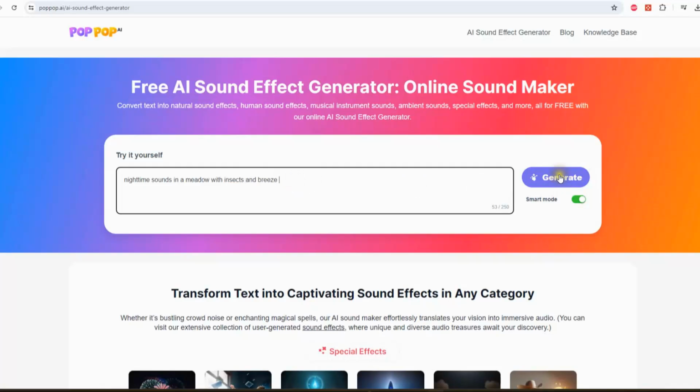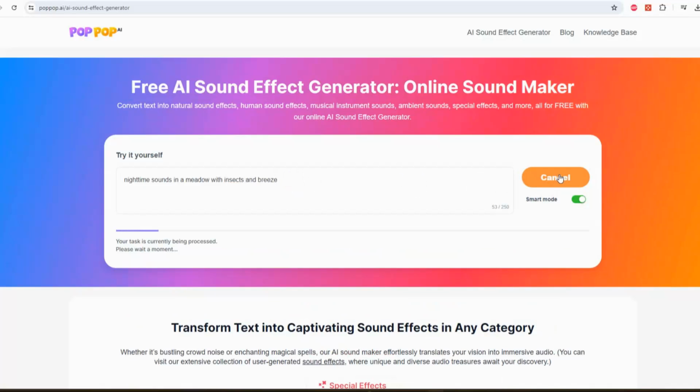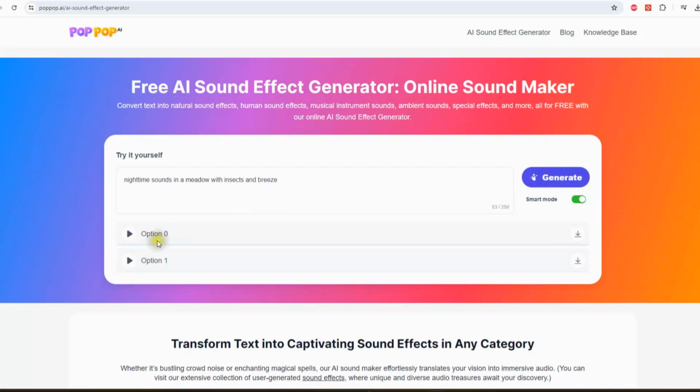There we go. Let's generate this. Okay, it's created two different options for us. And what I'm going to do is I'm going to play those with the images that I've created with Night Cafe there, AI art generator. So let's download these and play them.